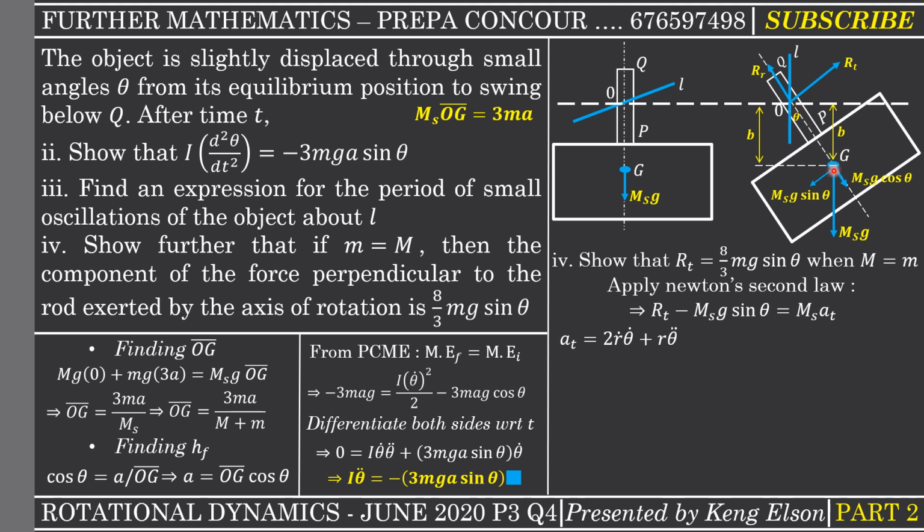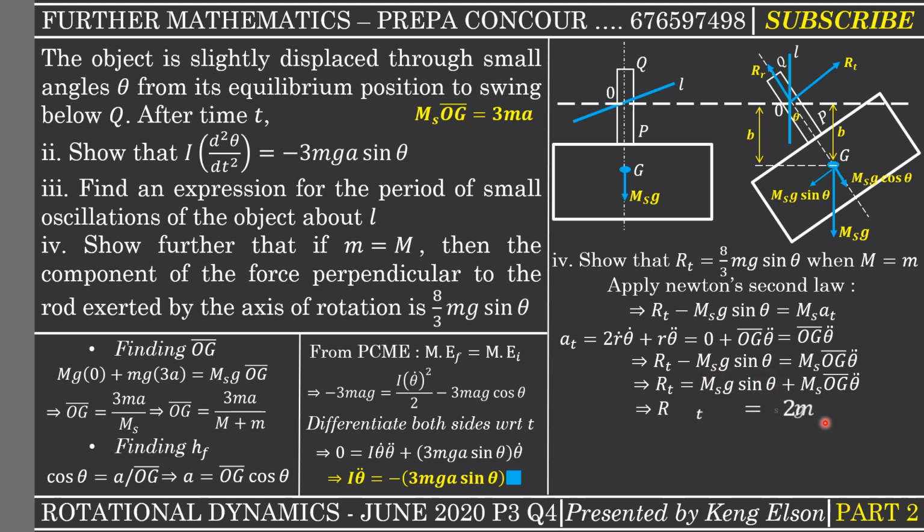And this distance is constant. And since the distance is constant, it means that r dot will give you 0 because you are differentiating a constant. So everything here becomes 0 plus my r here, which is OG, multiplied with theta double dot. So we are going to have OG times theta double dot. From here, we just have to replace the transverse component of the acceleration with OG times theta double dot. Now we need to add Mg sin theta on both sides.